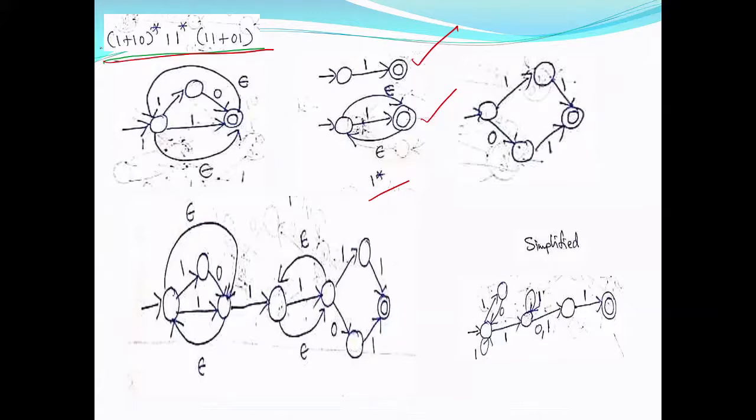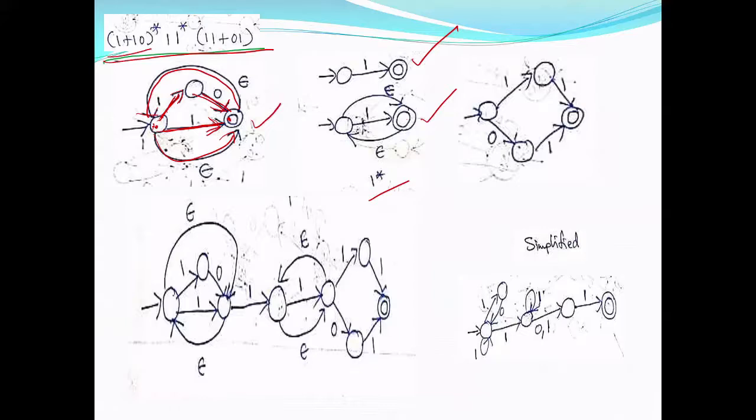Now what I require is 1 or 1 0 whole star. Now look at this. This is 1 or 1 0. Initial state to final state. Either you can go with the 1 or you can go via this. So it is 1 or 1 0. Now whole star. So you require 1 or 1 0 whole star. So this is your initial state and this is your final state. So initial state to final state, epsilon transition, and final state to initial state. So this is your 1 or 1 0 whole star.